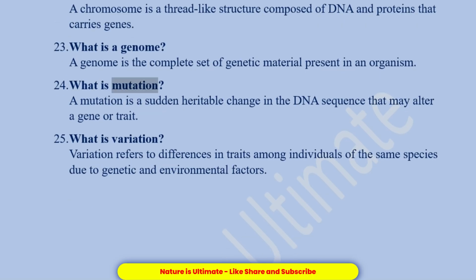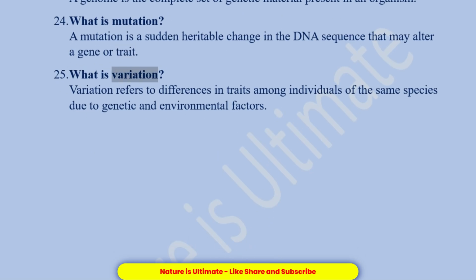What is mutation? A mutation is a sudden heritable change in the DNA sequence that may alter a gene or trait. What is variation? Variation refers to differences in traits among individuals of the same species due to genetic and environmental factors.